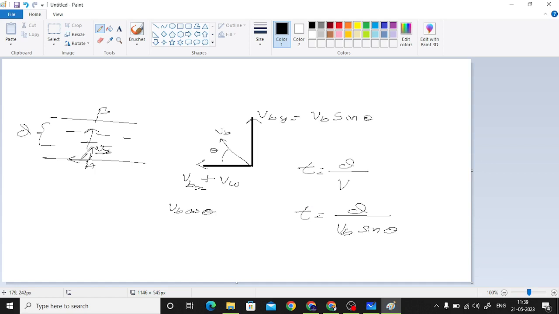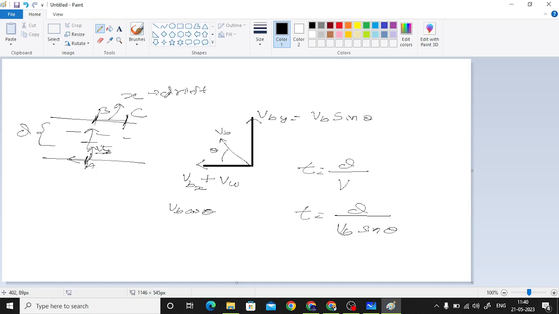Now what will happen is, due to the flow of the river, when we started off from point A, it might not be possible to land at point B, and you might have landed at some point C. Now the difference between point B and point C will be known as drift, and we will denote this drift as x1. So this x is the distance traveled in the x direction, due to the x component of velocity.